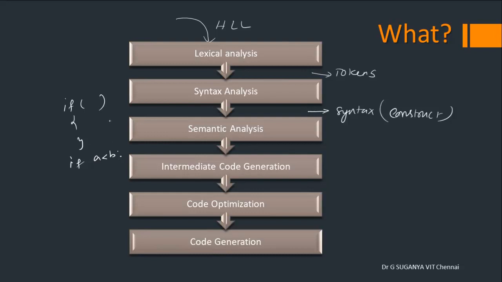So, depending on whatever structure the particular programming language follows, this syntax analyzer will try to check whether the statement that you have written in your input program follows this structure. After that you have semantic analysis, intermediate code, code optimization and code generation, which will lead you to machine level language, the details of which can be had from our first video.